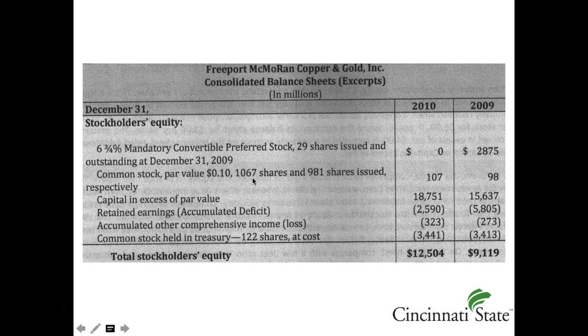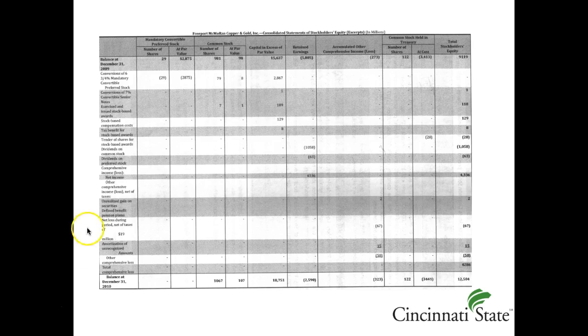1,067,000,000 shares issued. In this format of the statement of stockholders' equity, we can see all equity accounts and information related to them. The print is a little small and you can see the same information on page 98 of your text. We can see the beginning balances of the preferred stock, common stock, capital paid in excess of par, treasury stock, and how these balances changed from December 31st, 2009 to December 31st, 2010.